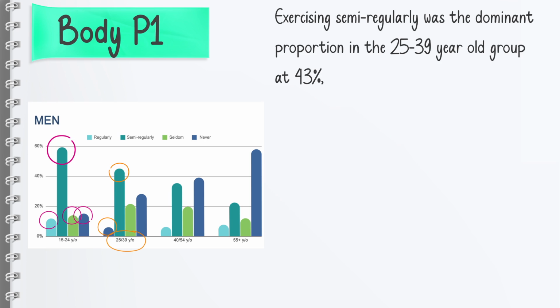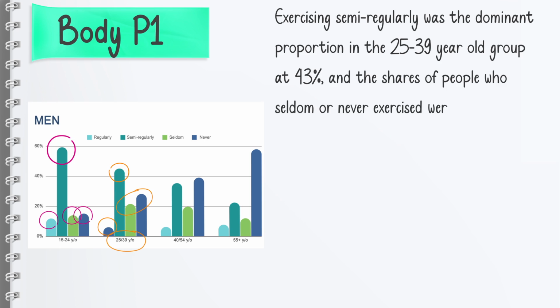And the shares of people who seldom or never exercised were quite close at 20% and 27% respectively. All right, so that's it with the second age group.